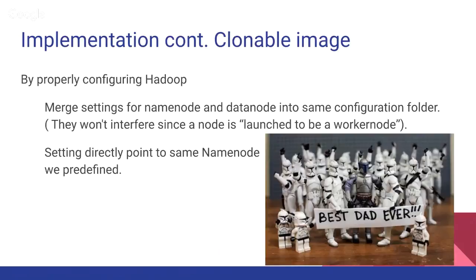By properly configuring Hadoop, what we actually mean is we merge all the settings for the name node and data node into the same configuration folder. This won't interfere with the functionality of a worker node, since we can either launch a node into a worker node or a name node. And the setting is directly pointing to the same name node we predefined. So this created a clonable image that helps us quickly scale up our worker nodes and helps us complete the evaluation.